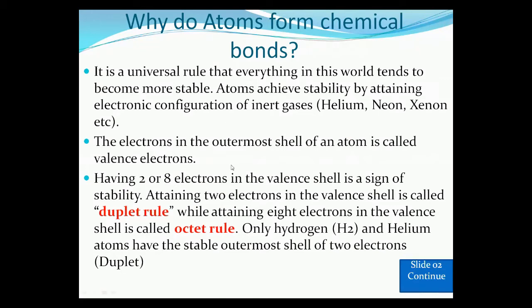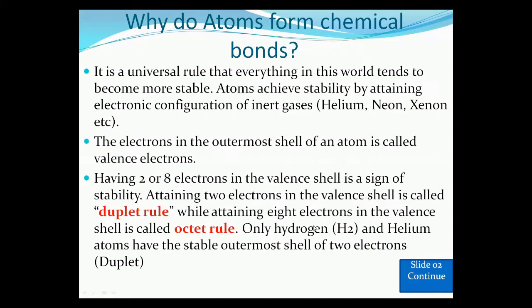Octet means 8. Only hydrogen molecules, H2, and helium atoms have the stable outermost shell. As you know, the helium atom is an inert gas and it has 2 electrons in the outermost shell. So helium is a stable atom. And as you know, hydrogen has 1 electron in the outermost shell.